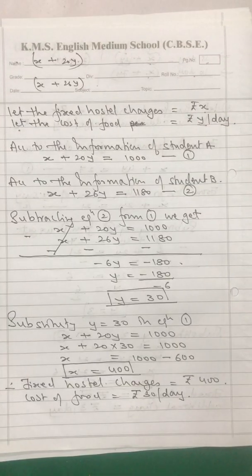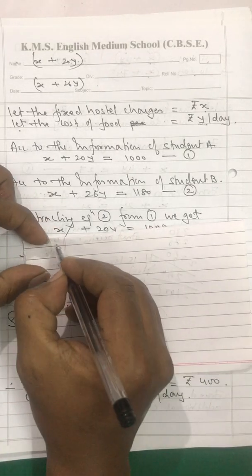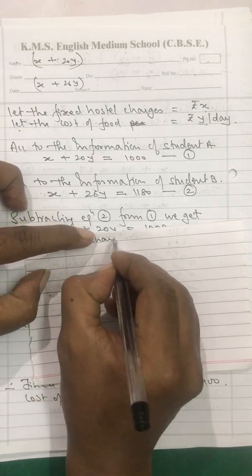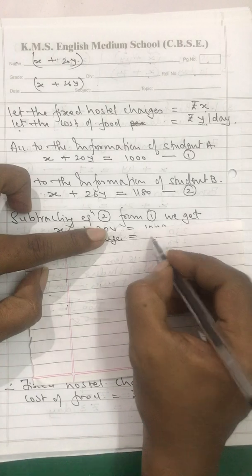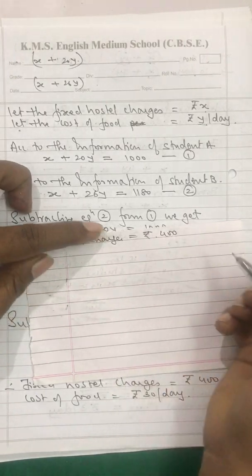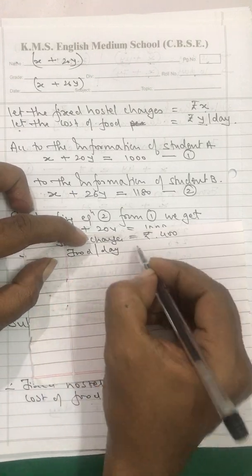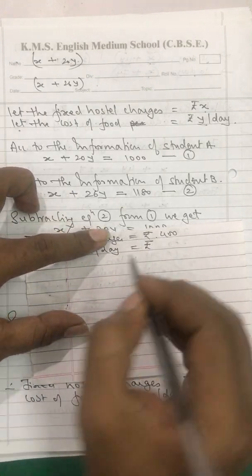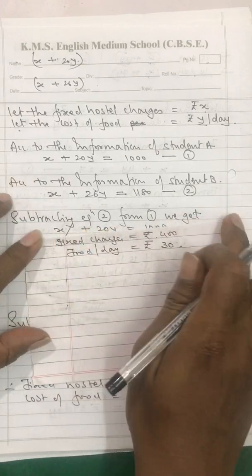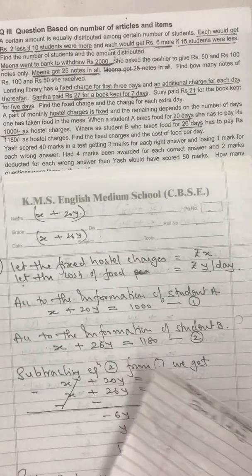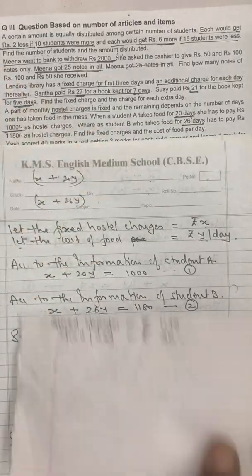Fine. Now we have to counter check. While counter checking, we will go according to the question. The fixed hostel charges you have got is equal to rupees 400, and food per day charges is rupees 30. Fine. So now what do we do? See here.